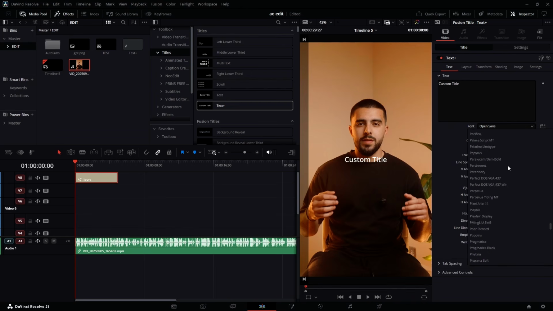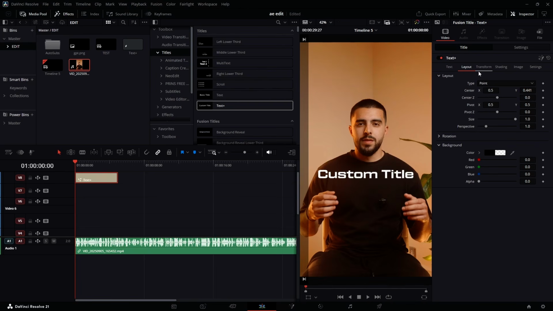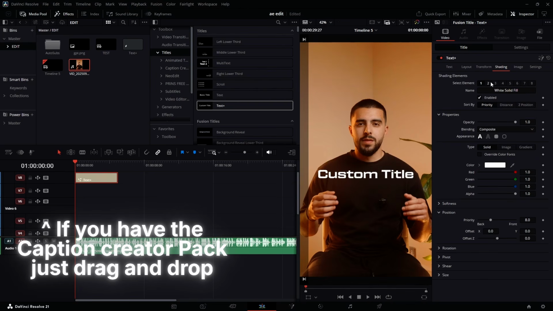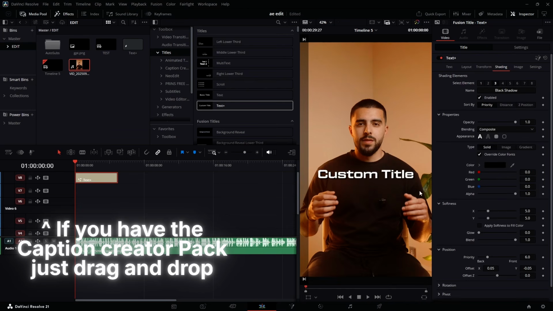I'm going to change the font to Tactics. That's the font he's always using. This one is fine. I'm going to bump up the size to something like this. I want it around here. Now go to shading, you go to element 3, that is the black shadow, and enable the black shadow. Now you see it coming together a little bit.